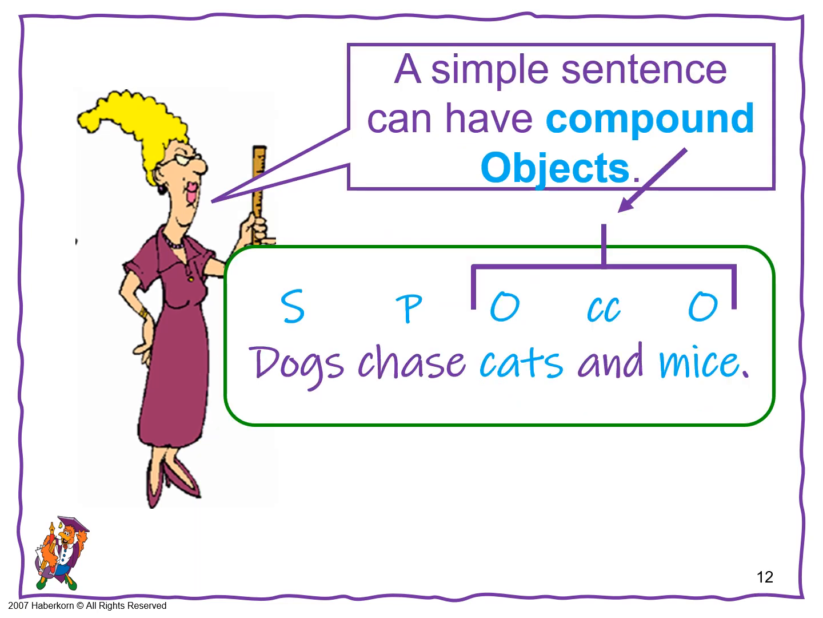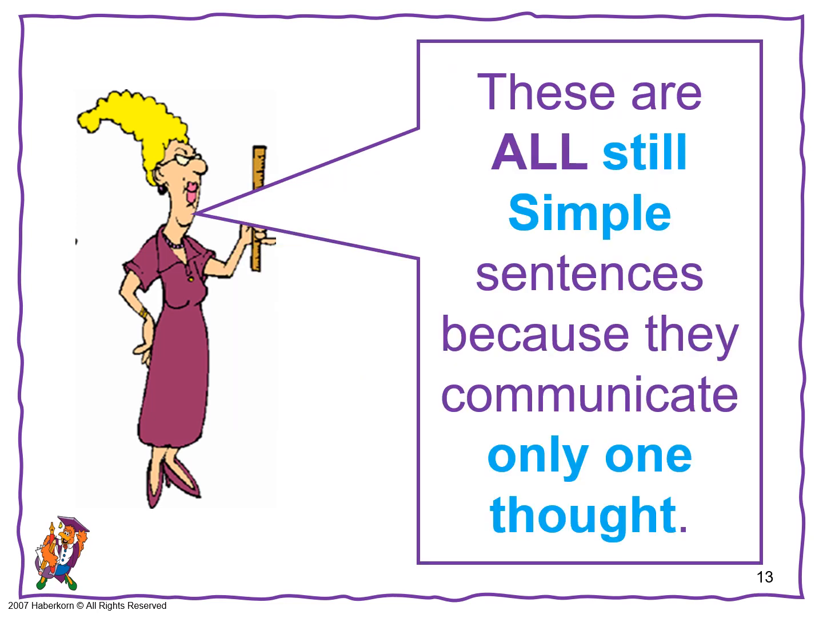Simple sentences can have compound objects. Not really earth-shaking given what we just learned, but it does make it possible to extend your thoughts or make them more complete. Any simple sentence can have a compound object like dogs chase cats and mice. Dogs chase, one action, both cats and mice. Believe it or not, all of these sentences are still called simple sentences because they communicate only one thought. This feels wrong, but simple sentences communicate one thought, even though it may refer to more than one subject or one action or one object.